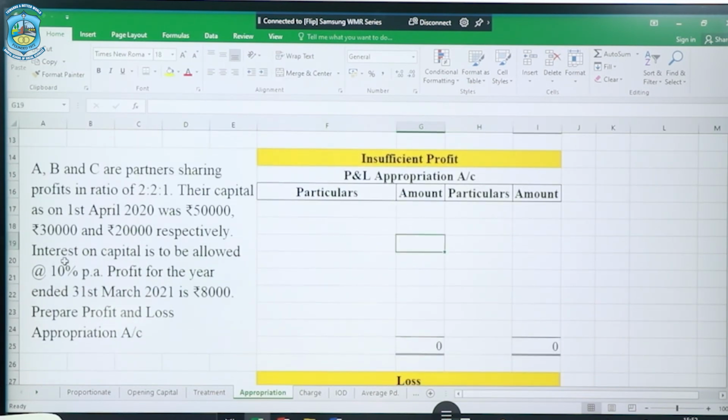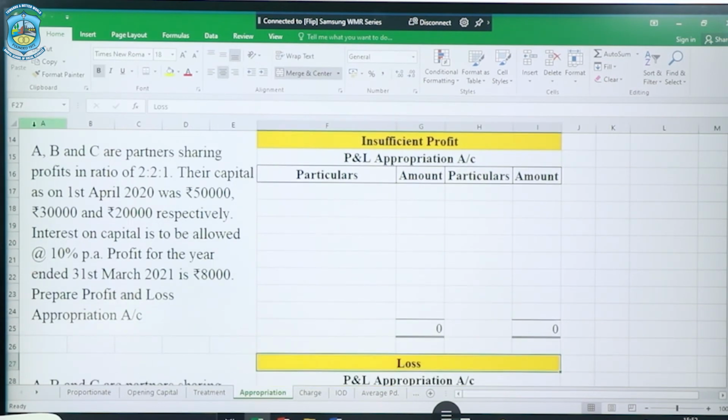Now in this situation, what has been given to us, let us read again. The profit sharing ratio is the same in the question. Capitals also are the same, and the profit earned has reduced. Earlier it was 30,000, now it is only 8,000. So we need not calculate interest on capital again because it is one and the same. It is total 10,000.